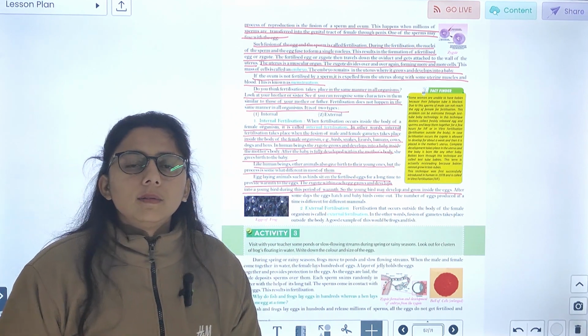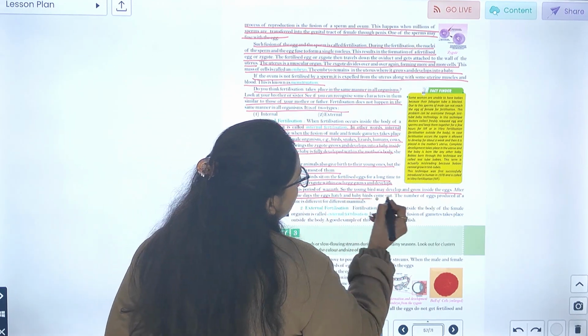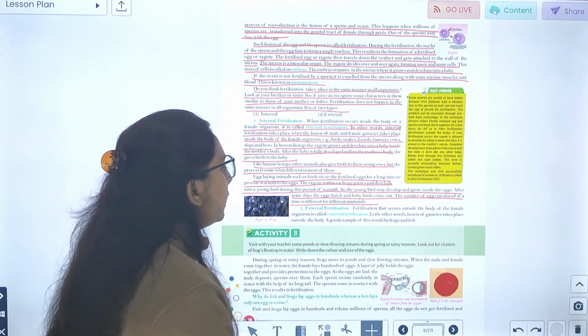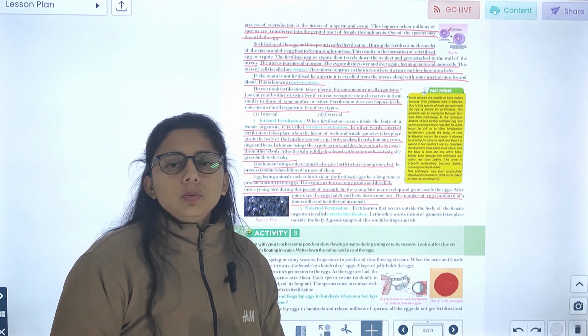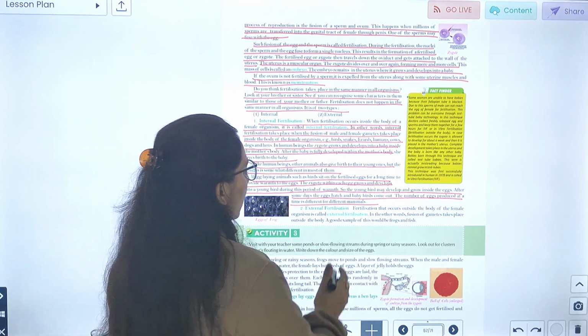So young bird क्या करती है, develop करती है inside the egg. After some days, the egg hatches and the baby comes out. The number of eggs produced at a time is different in different mammals. The number of eggs produced, वो क्या होता है, different होते हैं in different mammals.